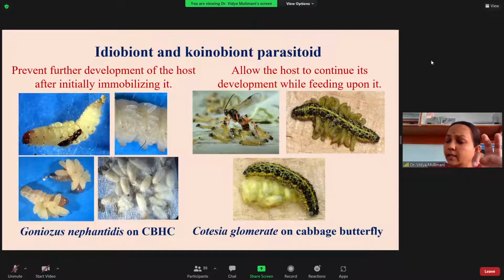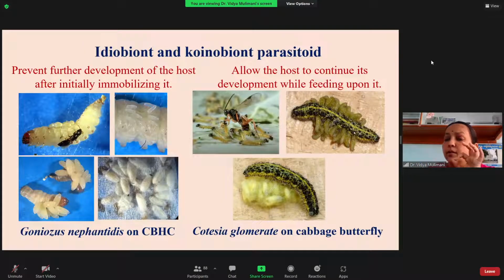In this example I have given you, Cotesia glomerata, many females of the Cotesia will come and lay eggs. The one which is successful will develop inside. You can see here the female is attacking the early instar, but they are not paralyzing it, they are allowing it to grow. You can see this caterpillar has been attacked and has laid the egg, of the first instar. The eggs of the parasitoid are inside the caterpillar, but still you can see it is feeding and it is growing.